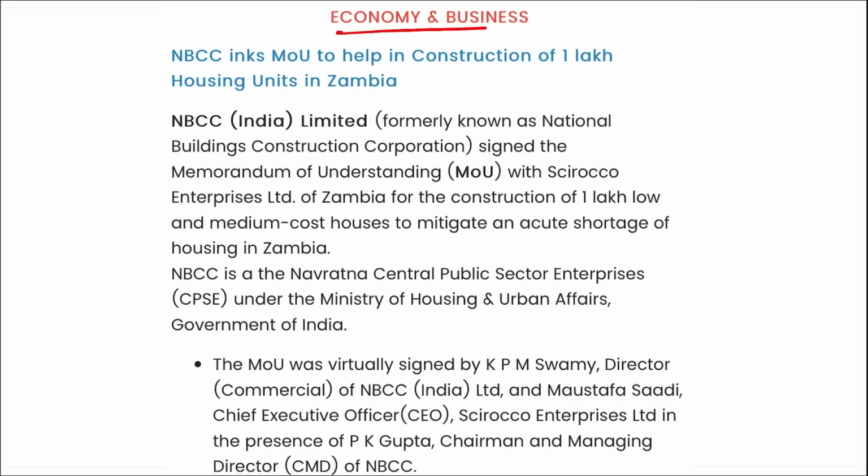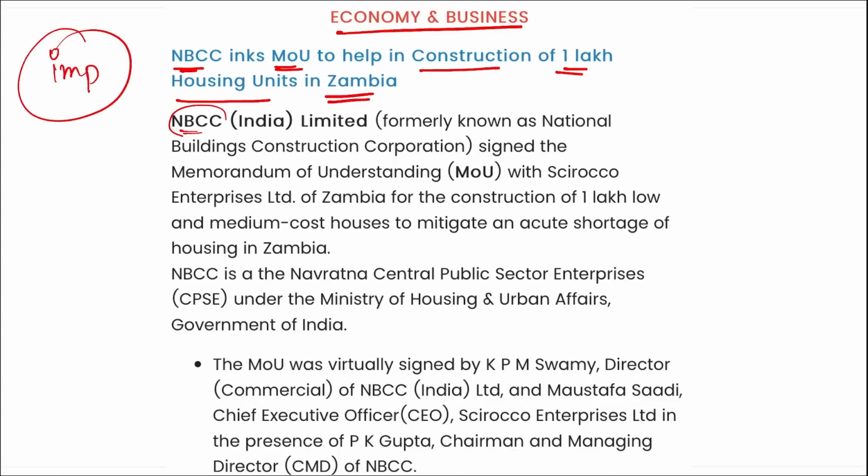Next is economy and business. NBCC signed an MOU to help in construction of 1 lakh housing units in Zambia. Very important. NBCC, I just mentioned, is also completing the unfinished project of Amrapali in Greater Noida, UP. Now it is stated that NBCC has signed an MOU to help construct almost 1 lakh housing units in Zambia.